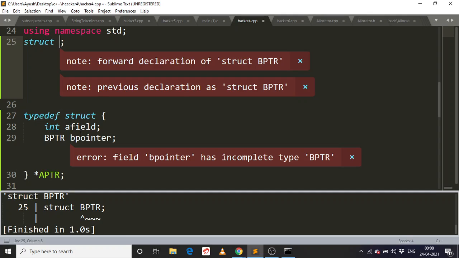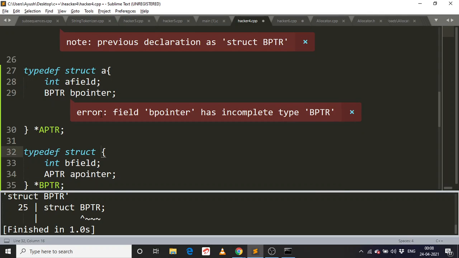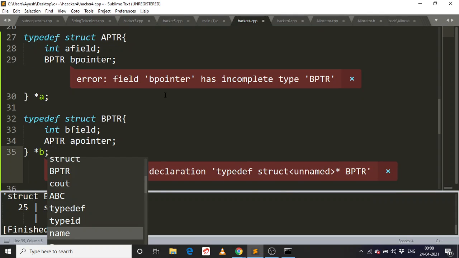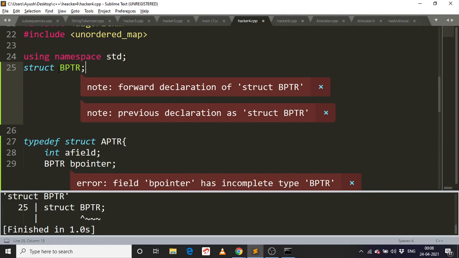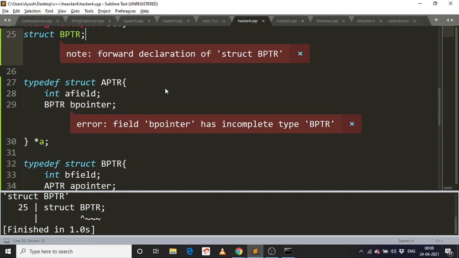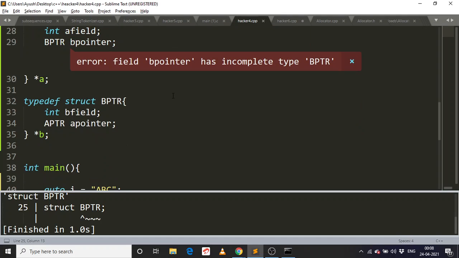Issues are like I'm not giving any name. And we should declare PPTR. So for declaration of this structure PPTR, that's cool. And PPTR has incomplete type PPTR.